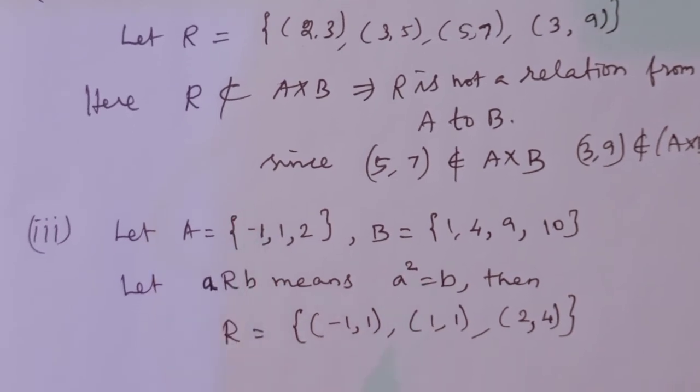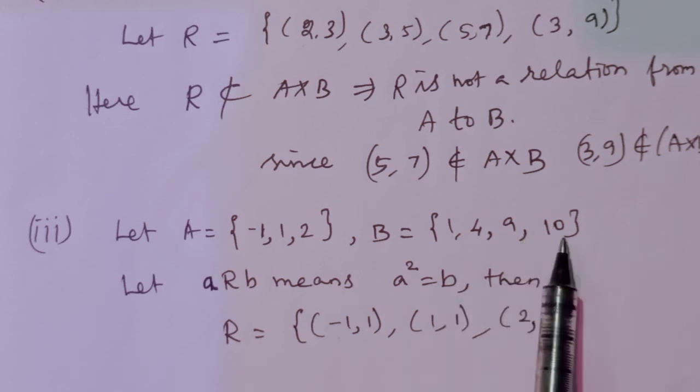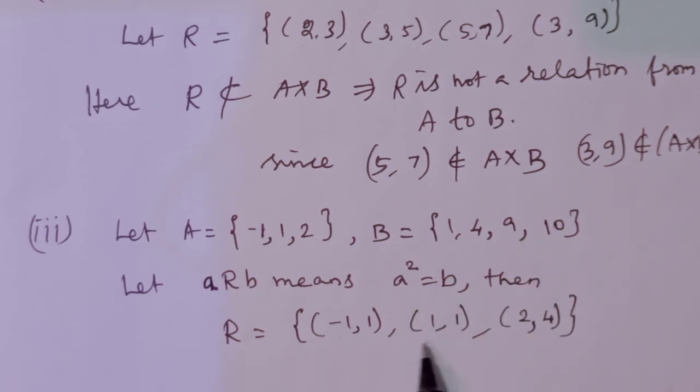Another example: let A is equal to {-1, 1, 2}, B is equal to {1, 4, 9, 10}. Let a R b mean a is related to b by the relation R, where a squared is equal to b. I mean the first element should be squared to get the second element. The possible ordered pairs are (-1, 1), (1, 1), (2, 4). If you square, yes, we will be getting these. For 10 we are not getting anything, but no need to worry about that. So the relation is defined here, and we got the subset.